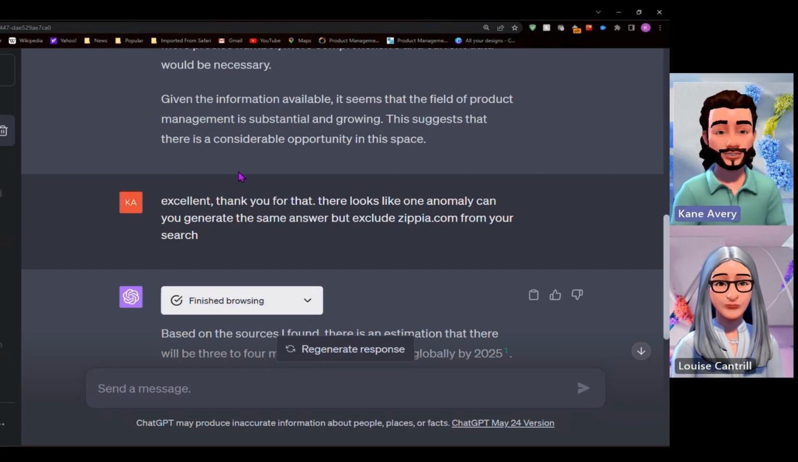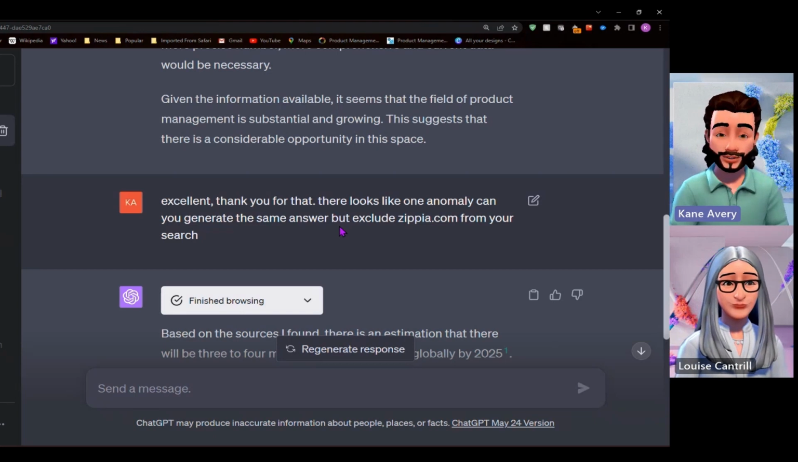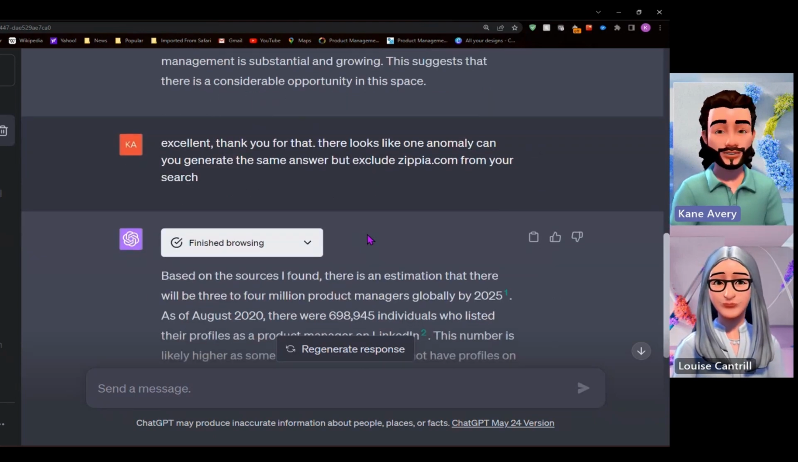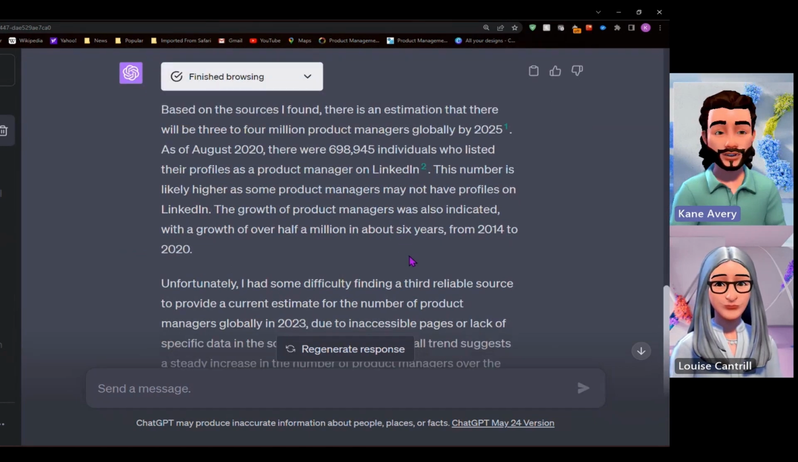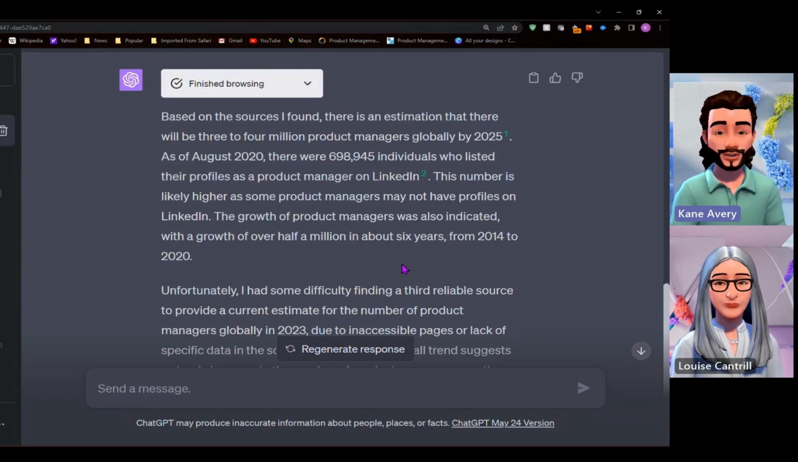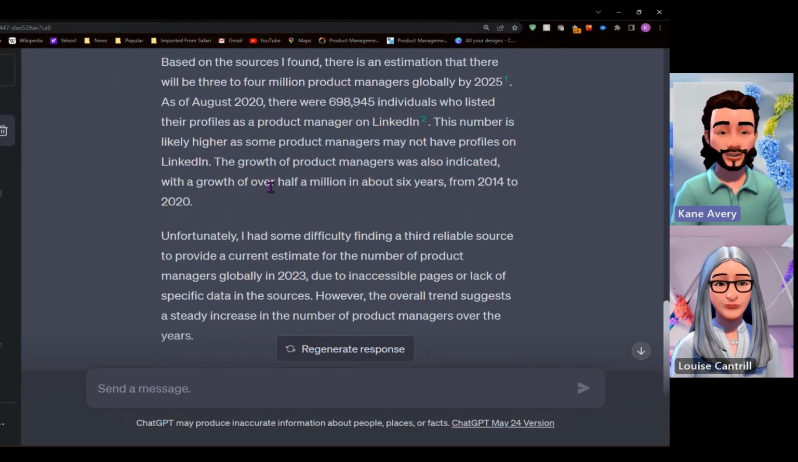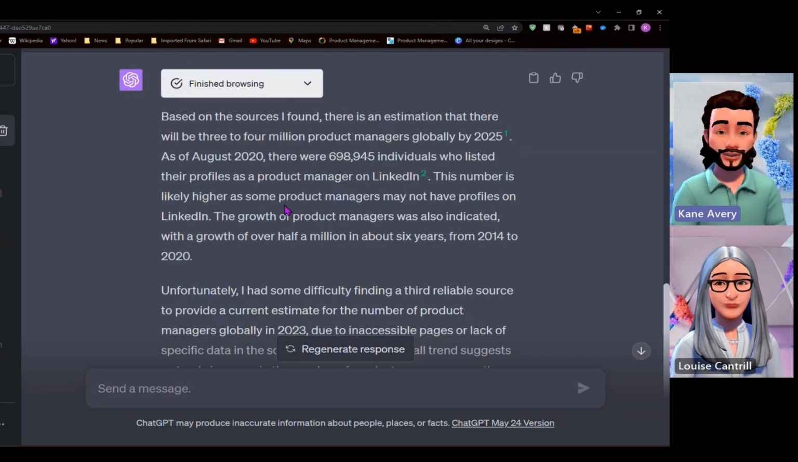Absolutely, definitely. And in order to address that anomaly, in a chatbot style, having a bit of a conversation, I've said thank you for its response and then asked it to exclude the one reference that looked like a bit of an anomaly from its answer. It's then regenerated an answer that gives us a lot of the same information, but without that really low number that we saw. And it's given us a bit of information around the expected growth as well, and growth that has been indicated between 2014 and 2020.